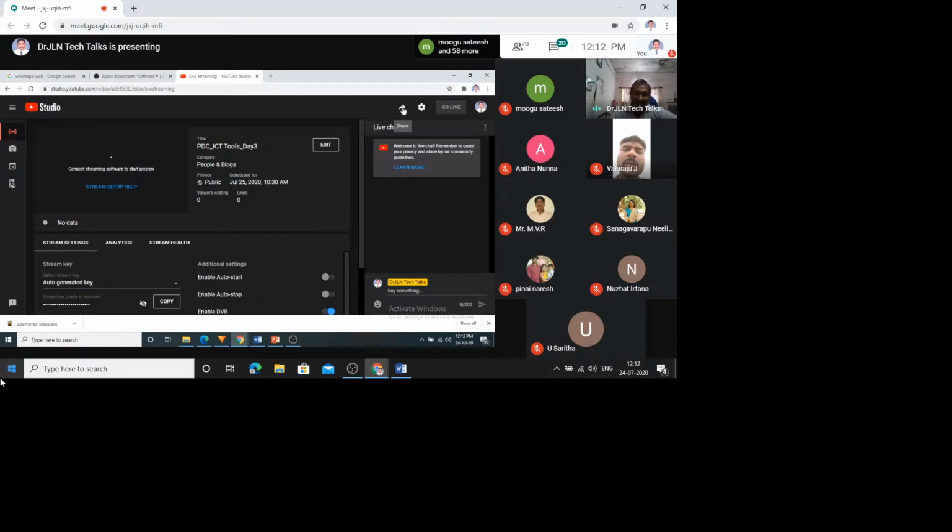But now what do you have to do? Here you are fixing the event. You are scheduling the event, but you are not connecting the streaming. So for that, you have to click this stream setup help. Then here, there is a password for this. Paste the stream key into your software. Now you have to copy this and close this. Now where do you have to paste this?